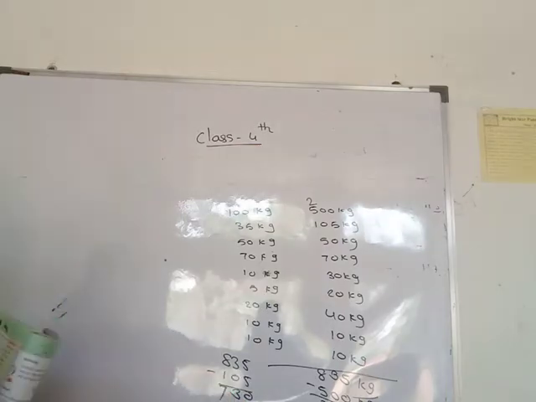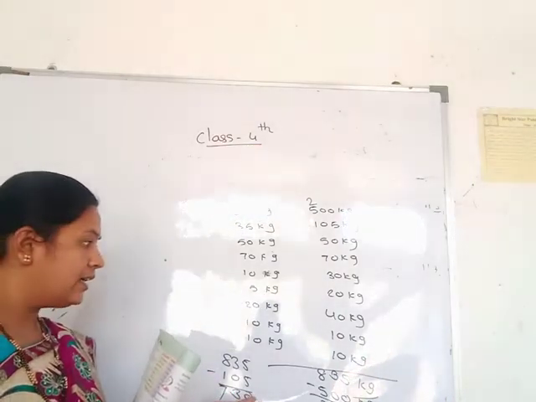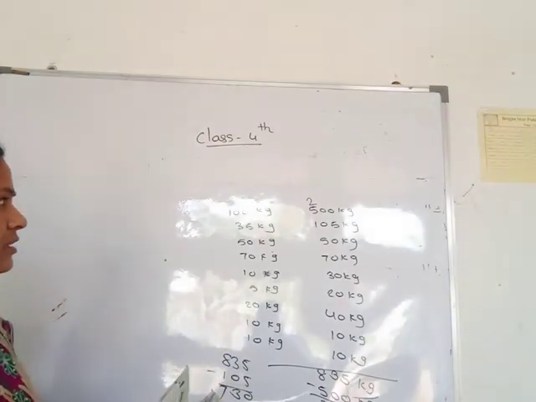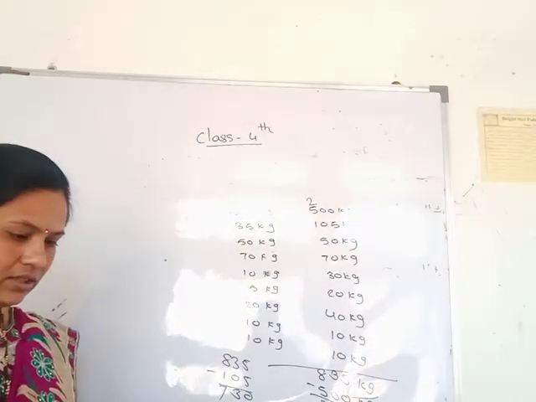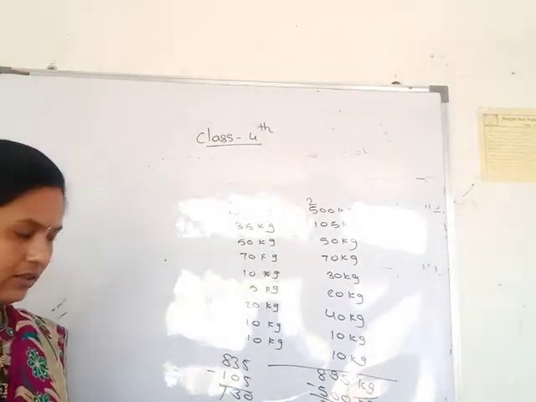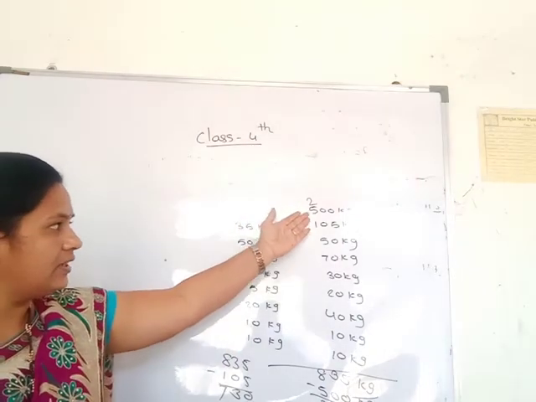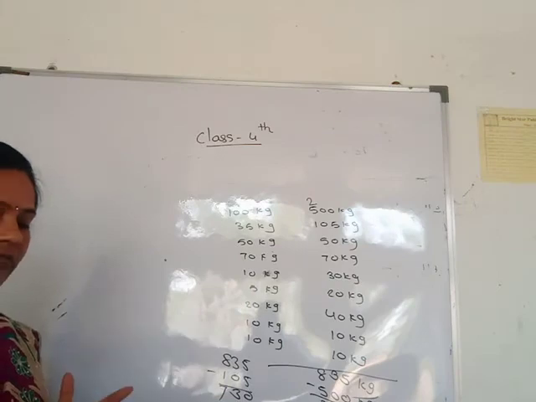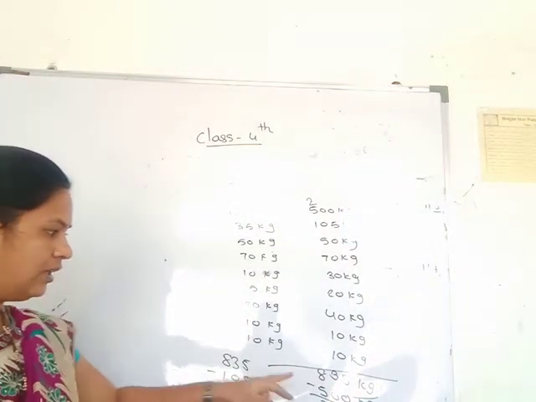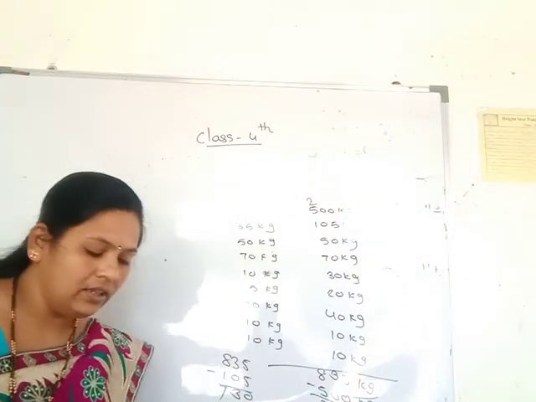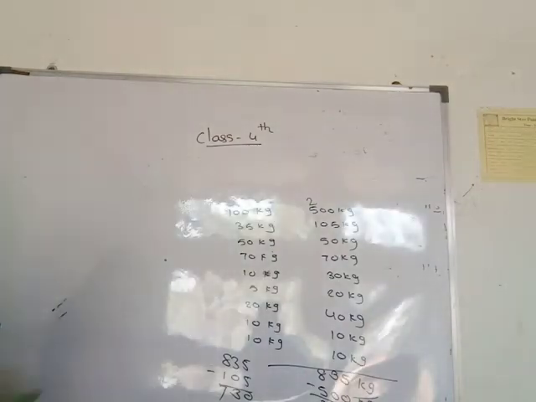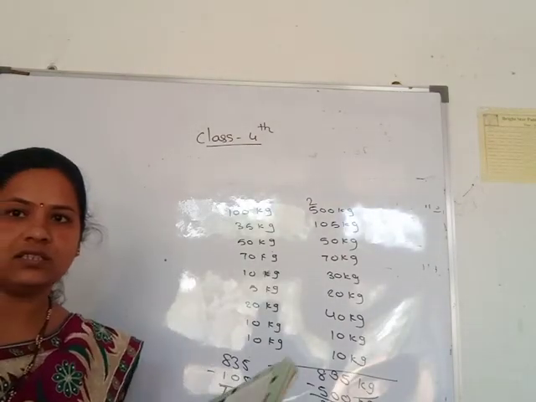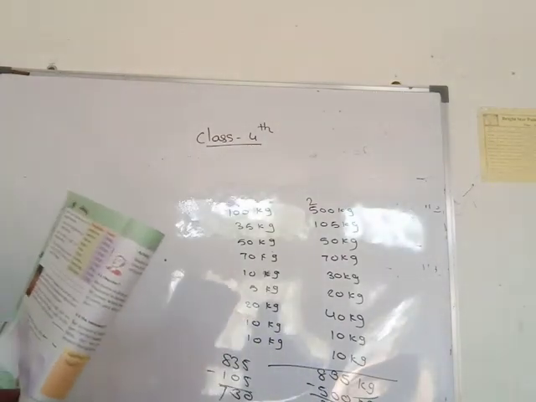This weight is also more than 700 kg. Therefore, you remove this 100 kg, this sack of wheat. Here there are 5 sacks of wheat. Then you remove 3 sacks of wheat, suppose 300 kg. Then you remove 300 here. Then this weight is less than 700 kg.